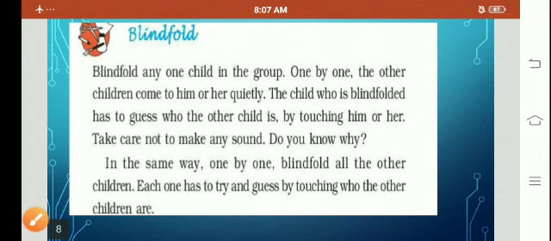Hello, good morning, children. Yesterday we started with lesson number 13, sharing our feelings. Today we are going to continue with the same lesson. So, open textbook page number 91 and we will start reading the lesson.